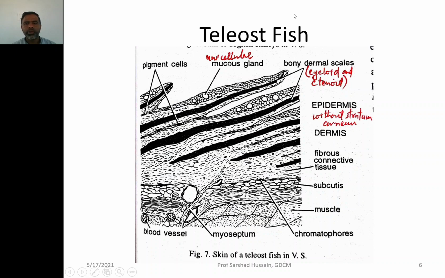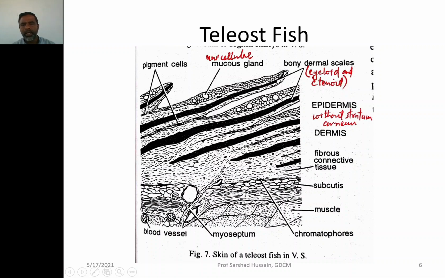Then the bony fishes, teleost, you can see again this is a skin of a teleost fish. Now here it is the adult fish, where you may find that the epidermis is very reduced in form, present just above the dermal scales. So below this is the dermis. The dermis is attached below with the muscles of the body wall, and then you have the subcutis layer.